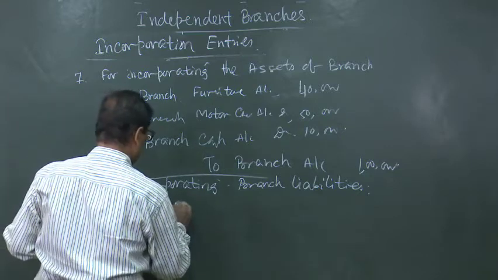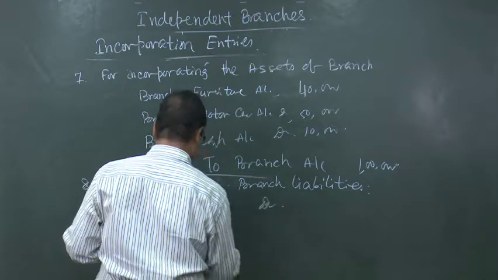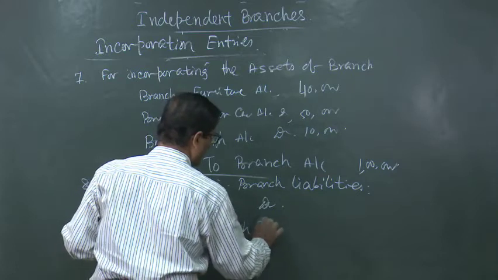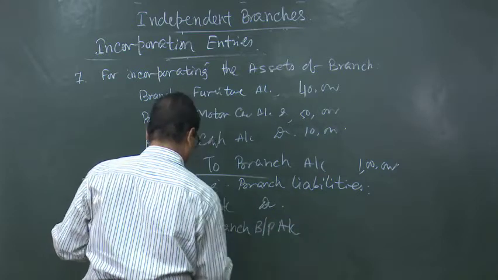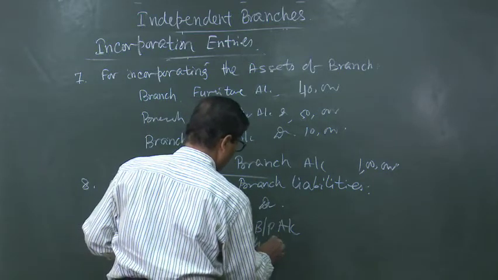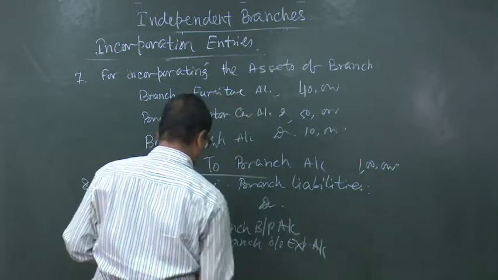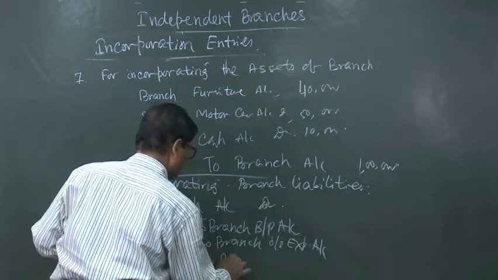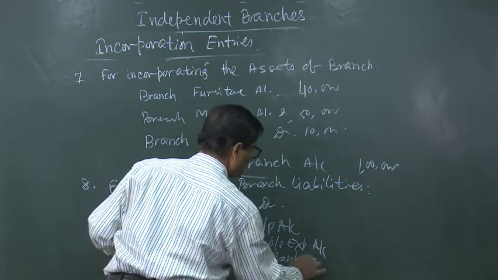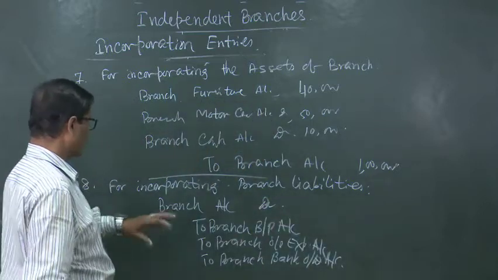Branch account debited, to branch, suppose bills payable account, to branch outstanding expenses account, or to branch bank overdraft account. Whatever liabilities are there, that will be recorded.